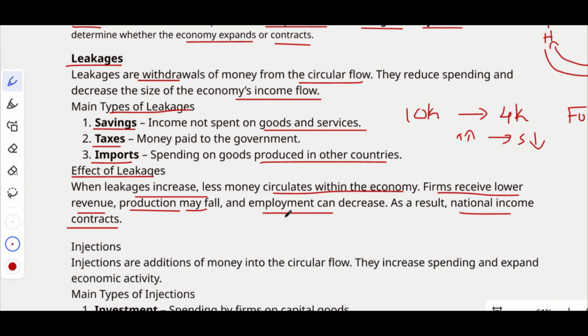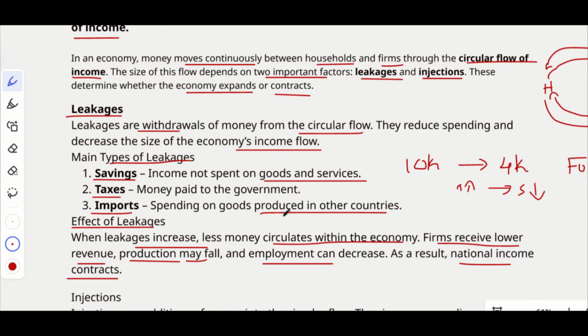Gradually there will be no market for the domestic product, so their business will decrease and they will have to reduce production. Many employees will become unemployed or be laid off. All these problems will negatively affect our national income and the growth of the economy.